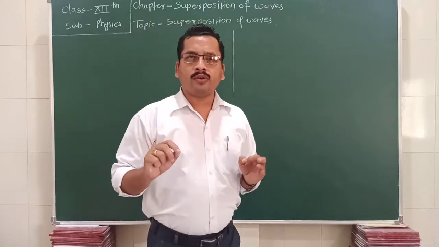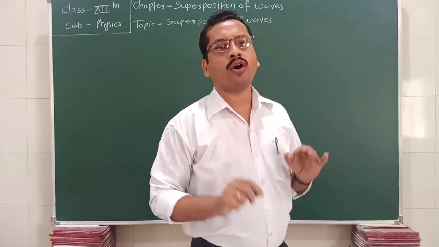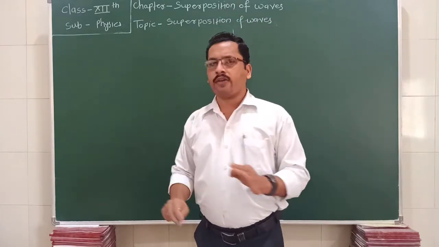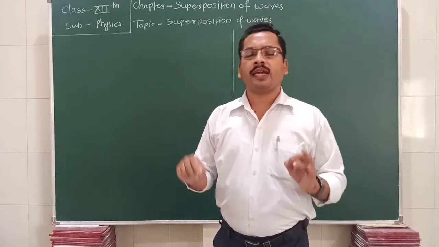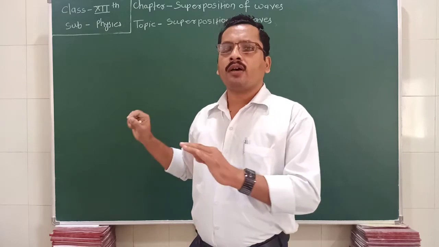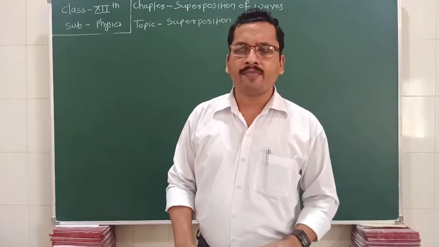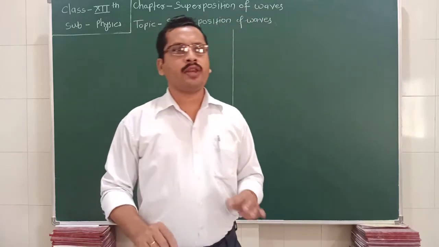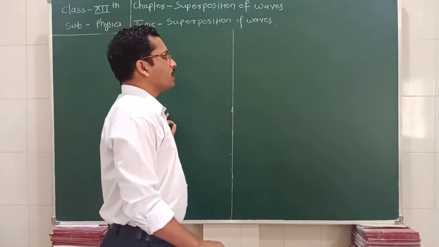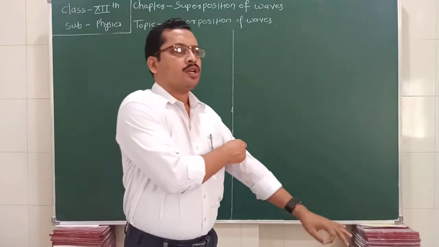Now we are going to see the analytical treatment of the superposition of waves. That means when two waves arrive at a point simultaneously, what is the resultant amplitude of the particle? We are going to see it analytically. So first of all we needed to know the superposition of waves, and now we are going to treat it analytically.